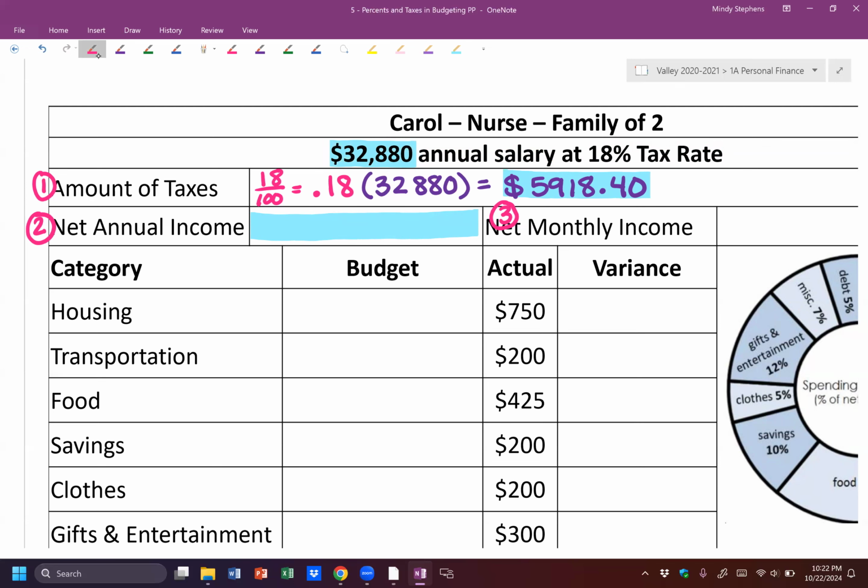If you want to write that in your notes, you might have to write kind of small, or have it be two lines if you need to. This would be $32,880 minus $5,918.40. Subtract those, and that's going to give you the net income.